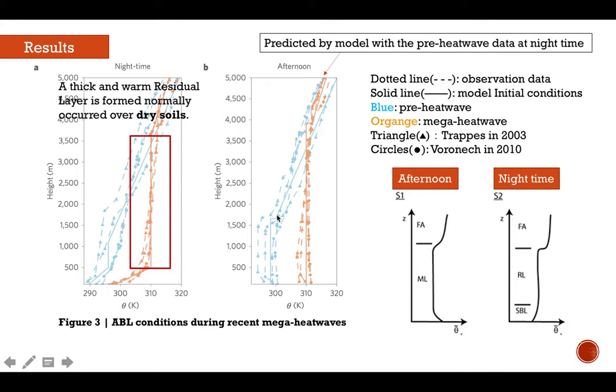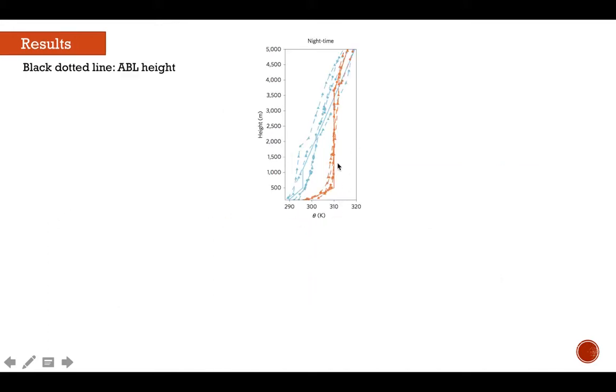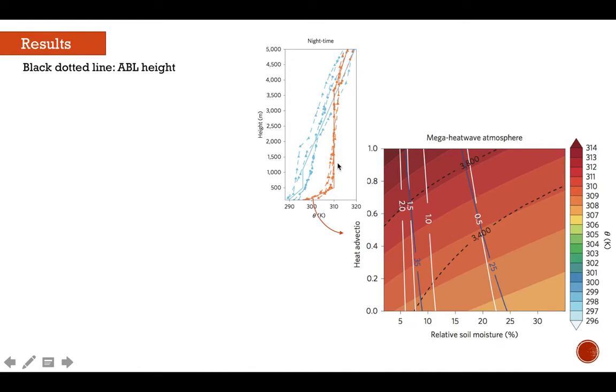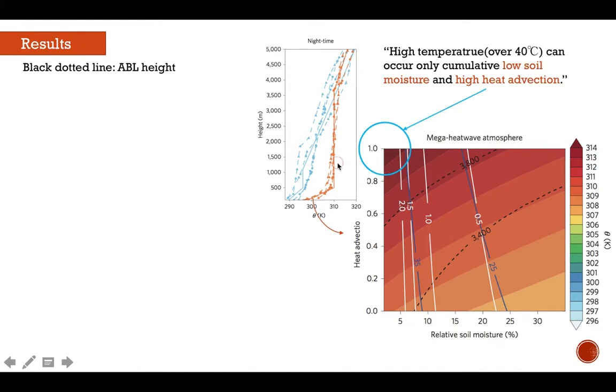And in the afternoon the next day, comparing the data between pre-heat wave and mega heat wave, both the temperature and the dips have increased a lot. As the layer is fully mixed the next day, the heat in the residual layer will be released and the heat is accumulated. Further, the data at night during the mega heat wave is used as the initial condition in the model.